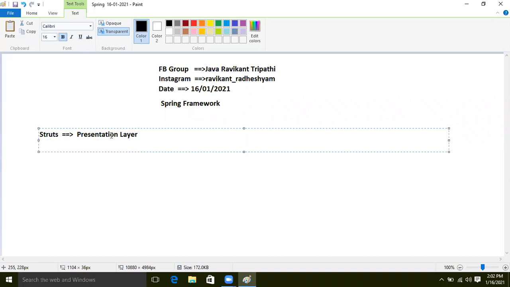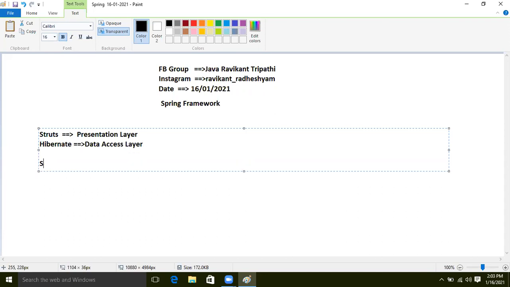After that, a combination of Struts and Hibernate was also there. The Hibernate framework was also there, but using the Hibernate framework, we can develop only the data access layer. But after the arrival of the Spring framework, Spring is nowadays a hot cake.